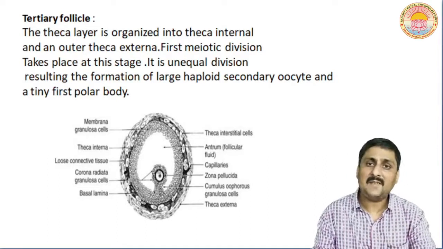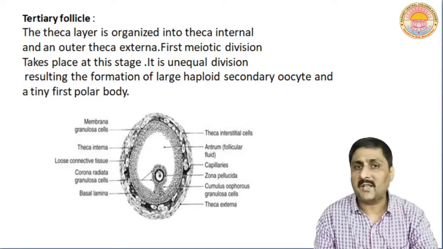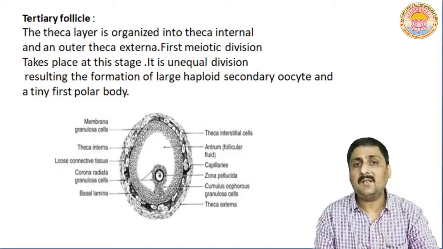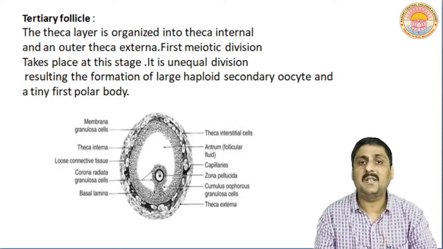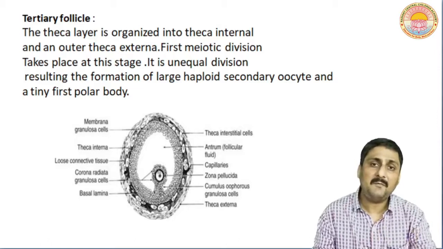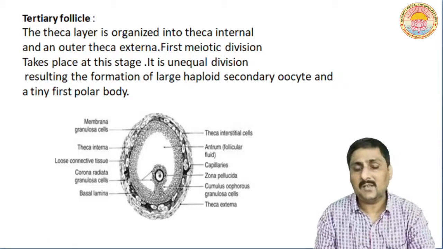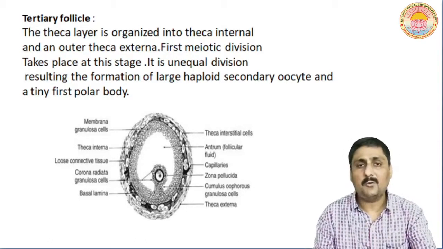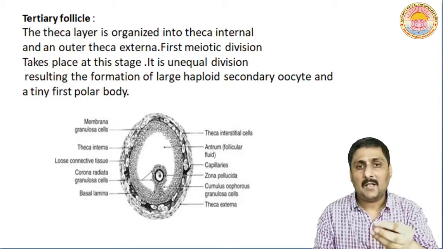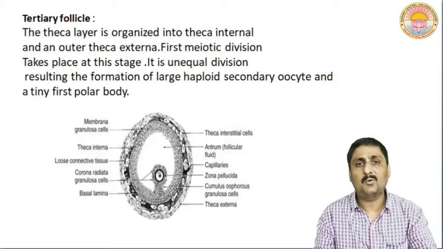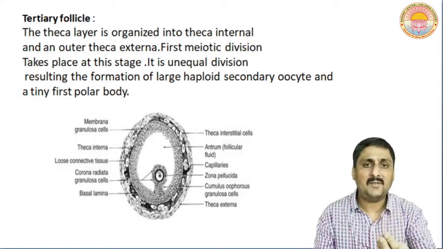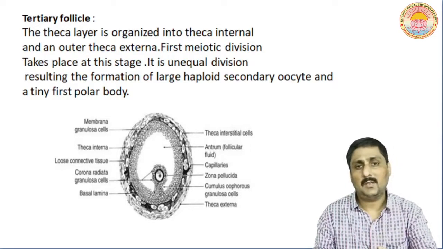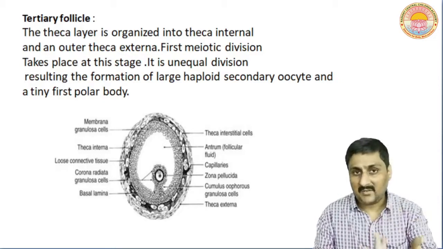The primary follicle gets converted into a secondary follicle only when the female attains puberty. And finally from secondary to tertiary follicle, I have already told you what changes occur: the appearance of the antrum, and moreover the arrested meiosis starts to continue.